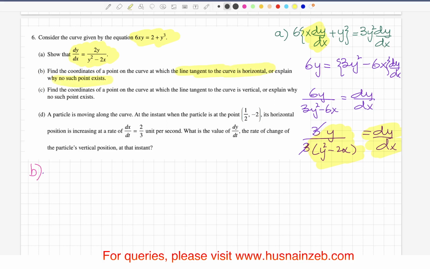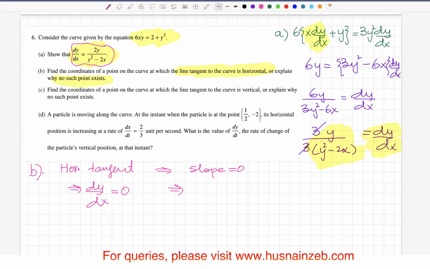Slope 0 means the derivative should be equal to 0. If you put the derivative equal to 0, you will have 2y is equal to 0, which means y is equal to 0.